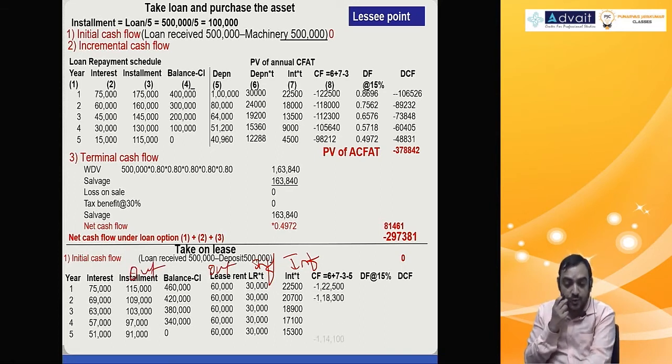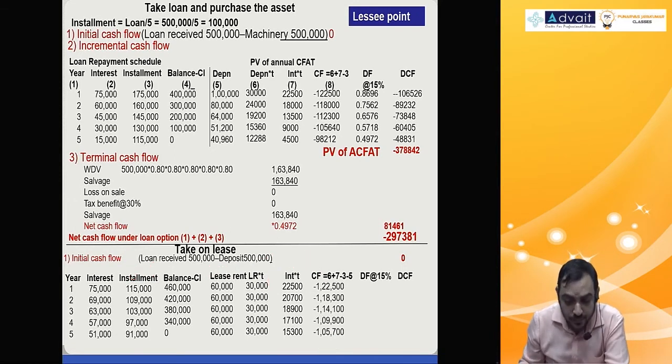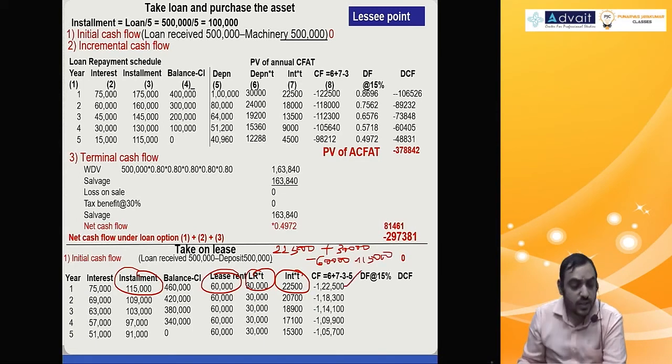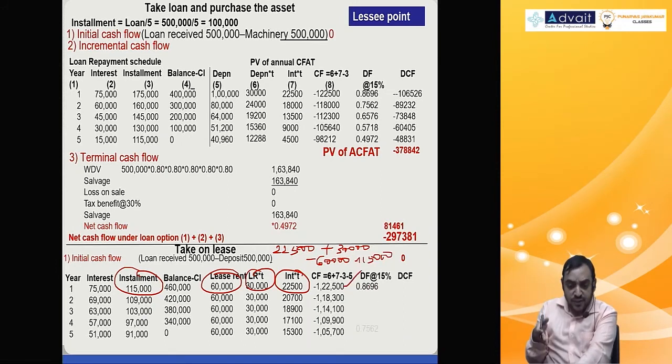So net amount you get these amounts. I'll just show you the first calculation. 22,500 plus 30,000 minus 60,000 minus 1,15,000. That will give you minus 1,22,500, like that every column.